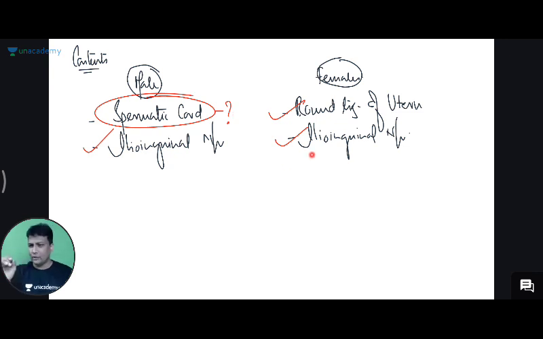For example, right now for FMG students, I told that these are the contents. Now when it comes to the NEET exam, when you're preparing students for NEET PG and INI-CET also, out of these contents they will ask which is a true content and which is a false content. Additional 10 to 20%. So, are you getting it, Ranjana? Spermatic cord is a true content. Ilioinguinal nerve is a false content. In the female, the round ligament is actually a true content, whereas the ilioinguinal nerve is a false content.